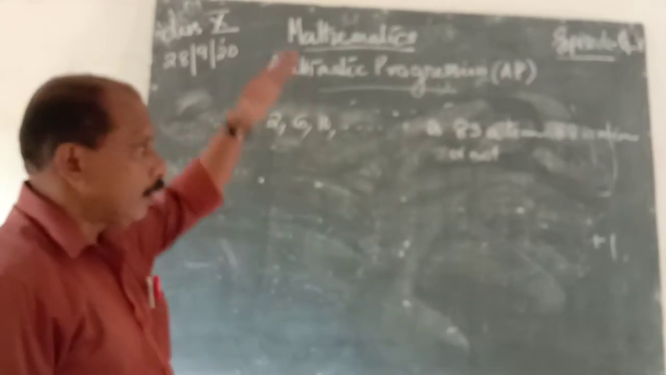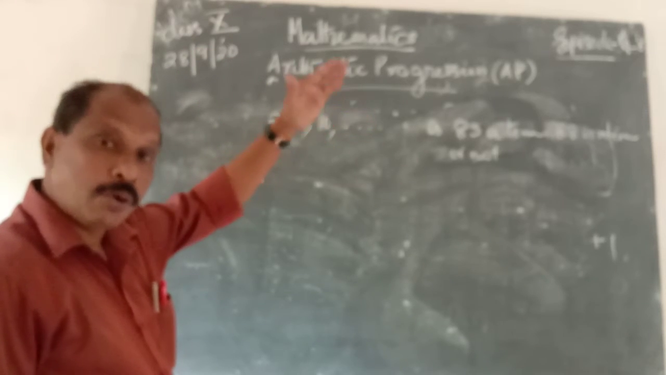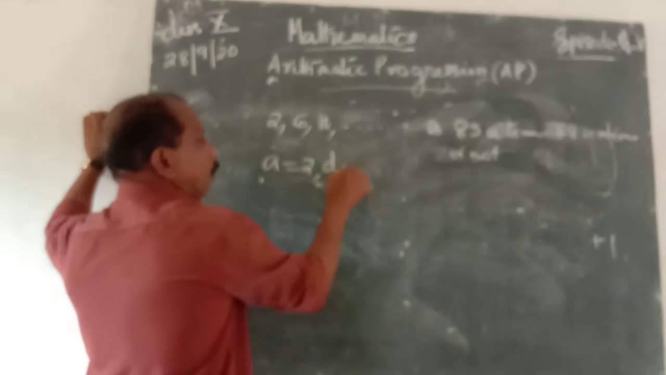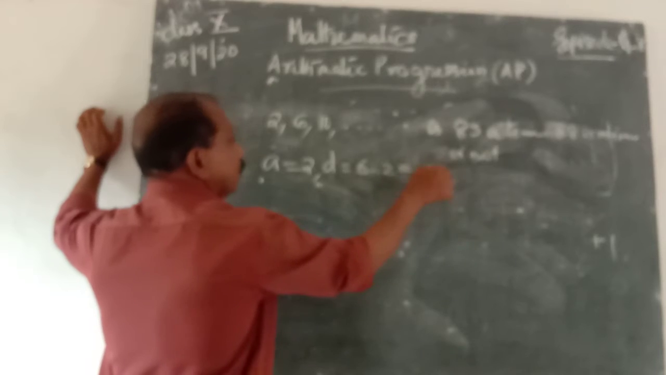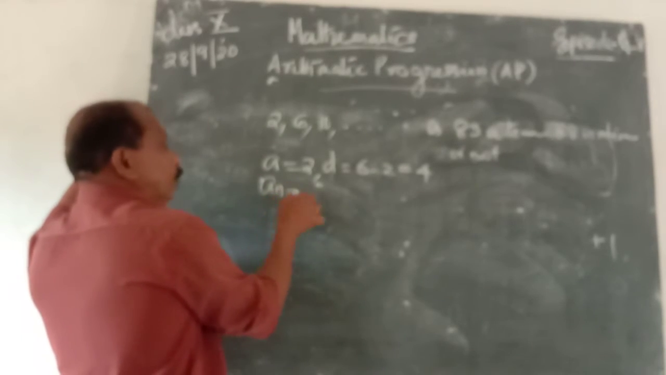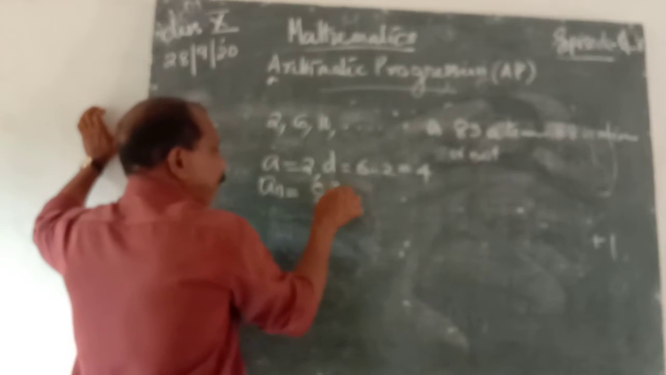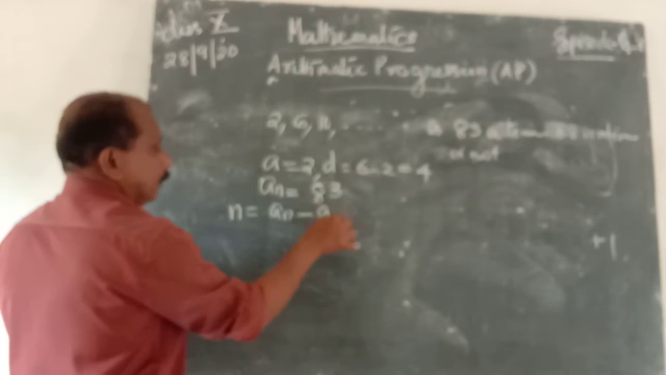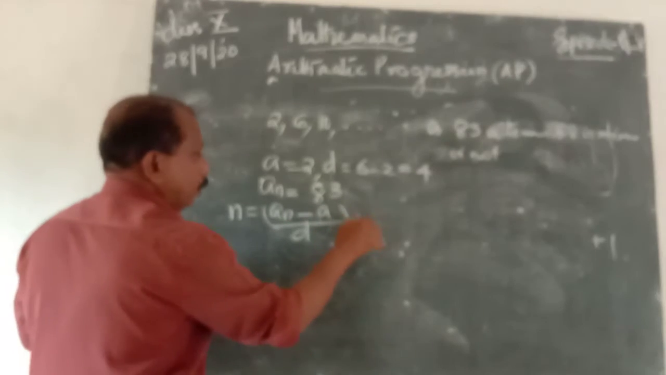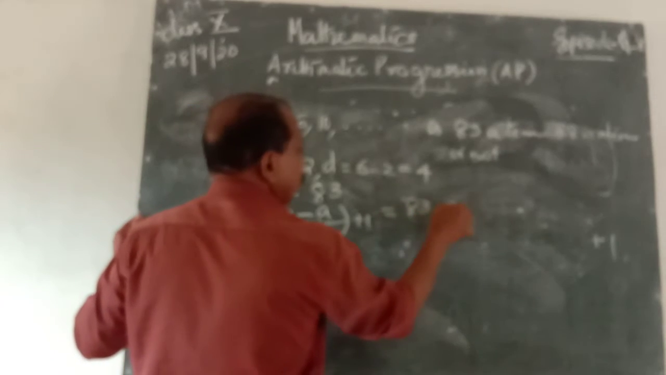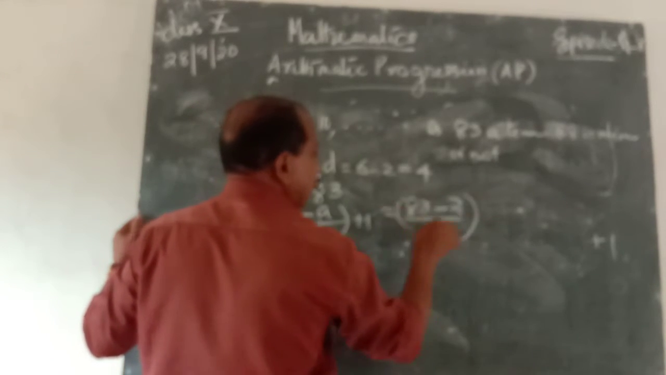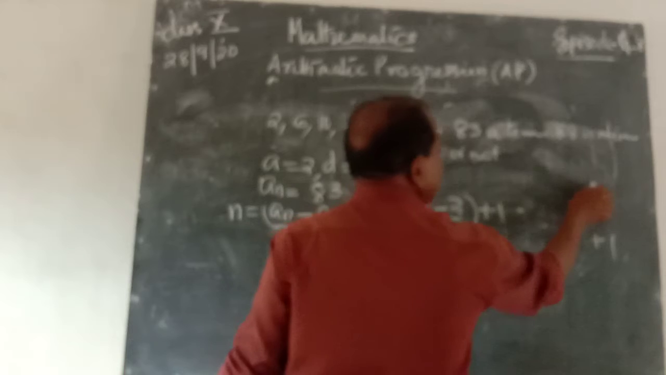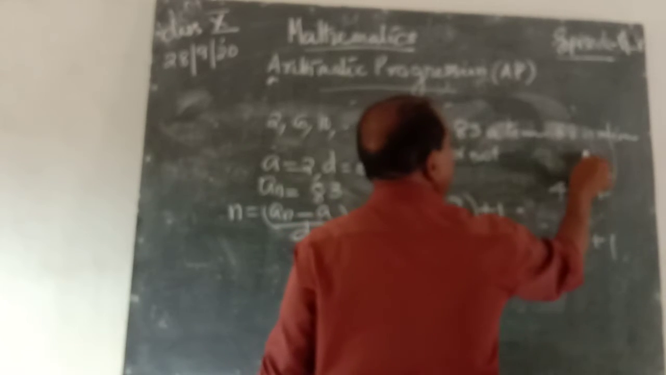To find out whether a number is a term or not, let us assume that A is equal to 2, and the common difference B is 6 minus 2, which is 4. Assume the last term given is 83. Now n is equal to the last term minus the first term, divided by the common difference, plus 1. That is 83 minus 2 by 4 plus 1, which is 81 by 4 plus 1. Then 81 by 4: 4 twos are 8.